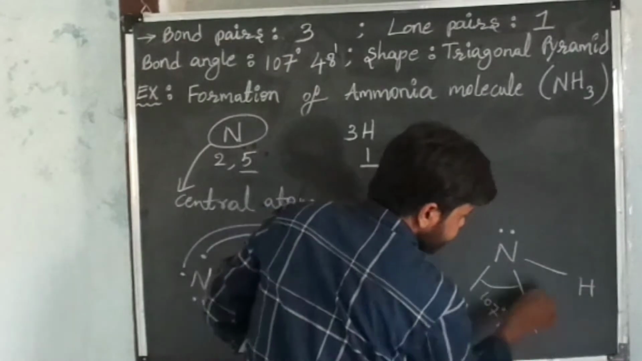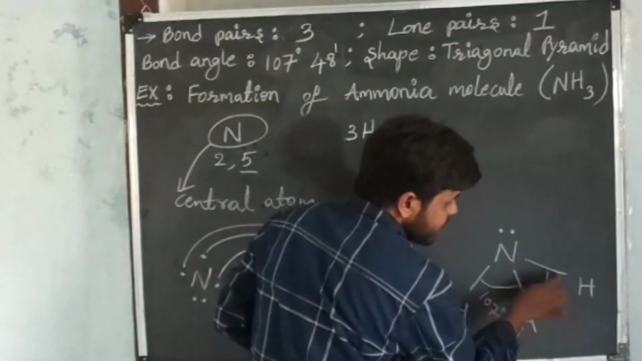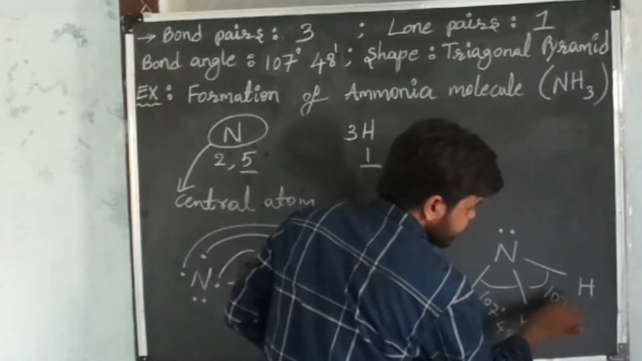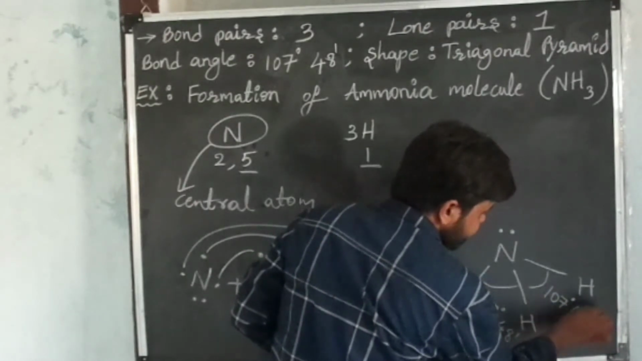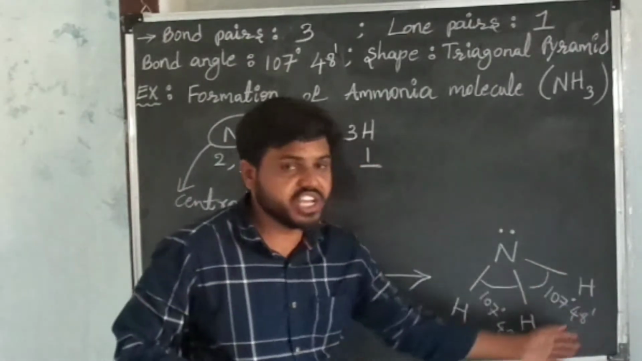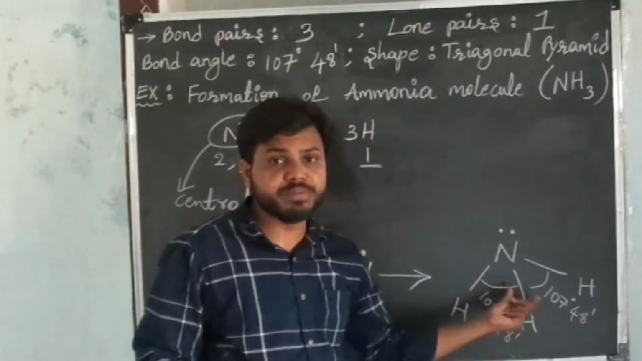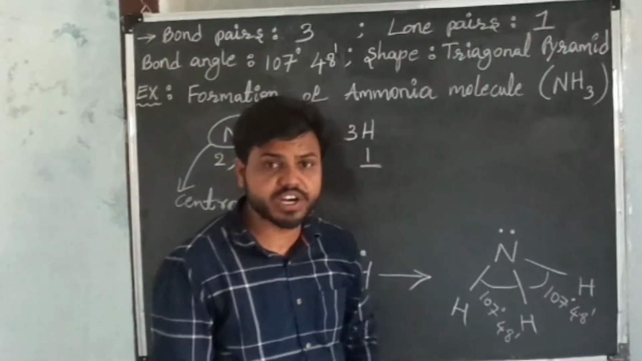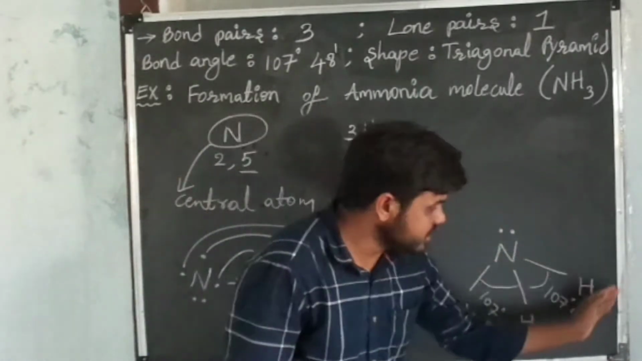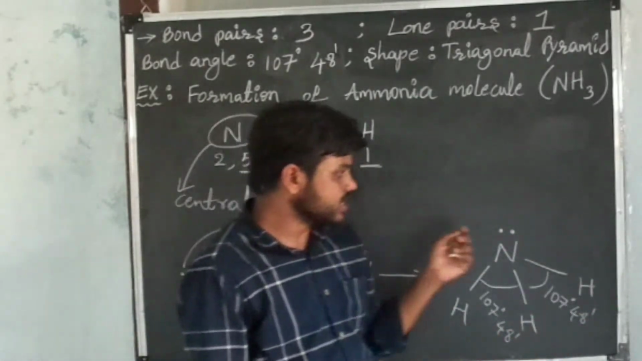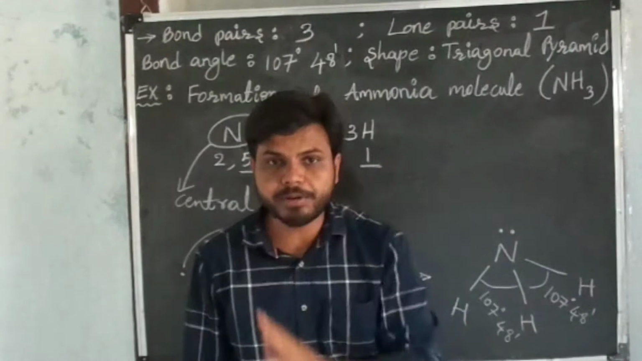Okay, here also we get the bond angle between bond pair electrons as 107 degrees 48 minutes. The shape of the molecule is trigonal pyramid and the bond angle between bond pair electrons is 107 degrees 48 minutes. If you observe this structure, we can say there are two types of repulsions in this structure.